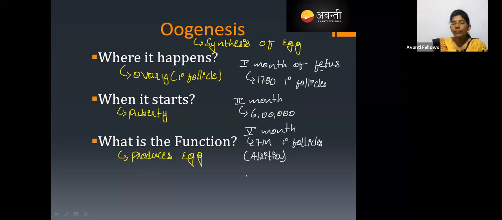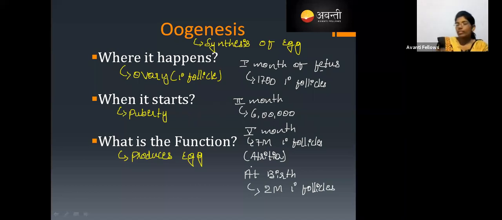After condensing, at the time of birth, the female baby is going to contain only 2 million primary follicles.